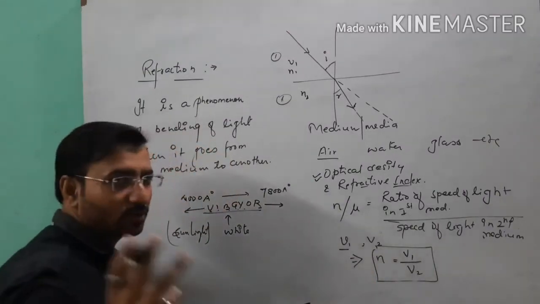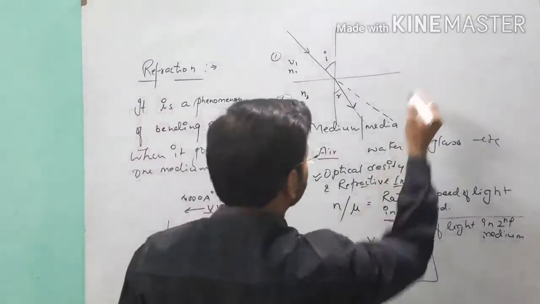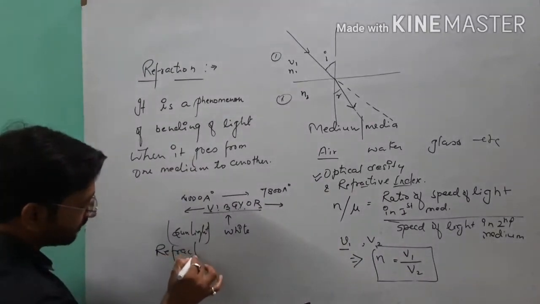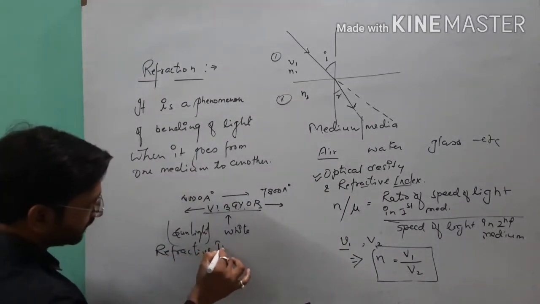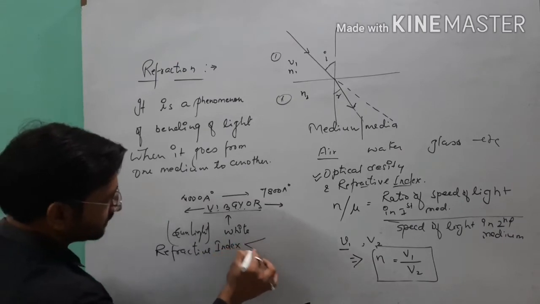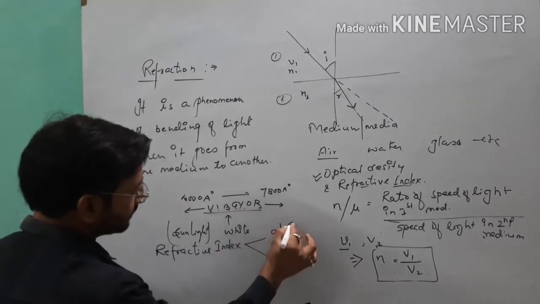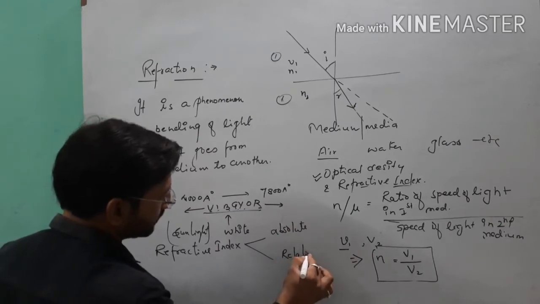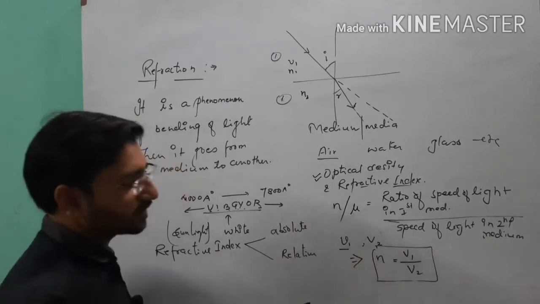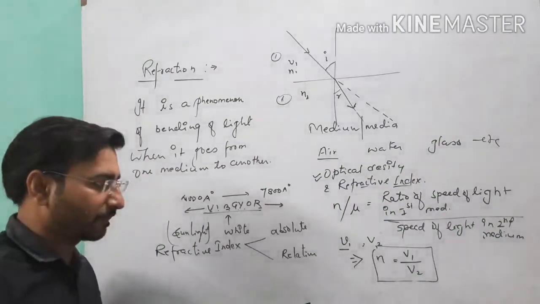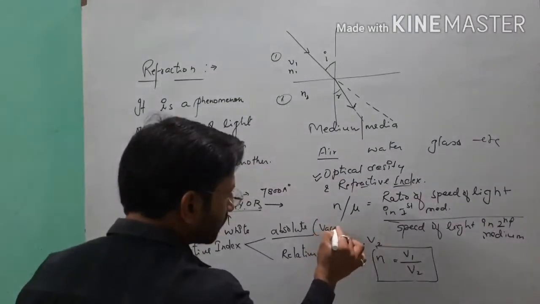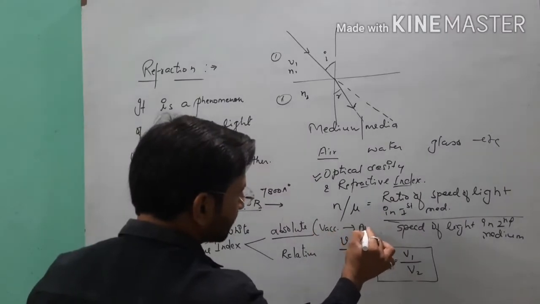As you know, we have two types of refractive index. First is absolute refractive index. Second is relative refractive index. So which type of refractive index formula is this? See here, when the light goes from vacuum to any medium,